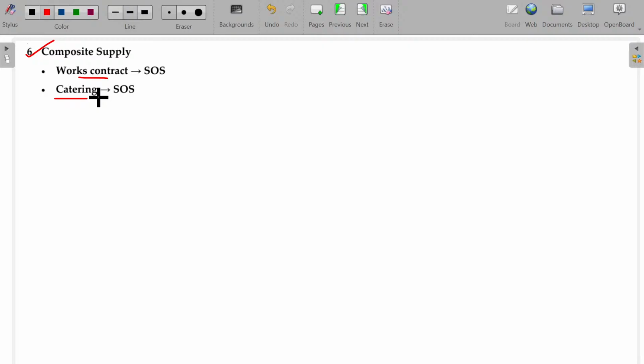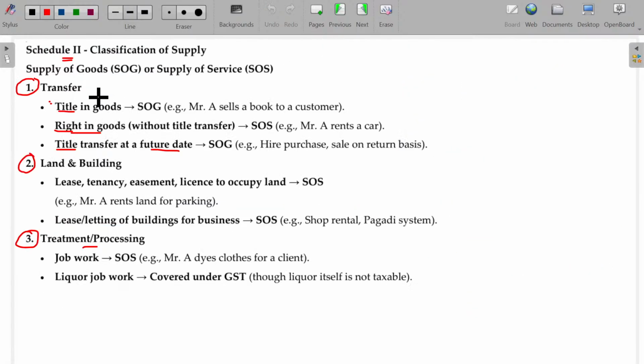Then what about work contract? Work contract also falls under supply of services. I want to do a false ceiling or small interior decoration, or install a modular kitchen in my kitchen. All of that will also come under supply of services. There may be a material component and an engineering component. The engineering component is supply of services, the material is supply of goods. But anyhow, it is non-divisible, billed collectively in a composite manner. Then this composite supply, these two, will always be considered as supply of services only. Clear? Hope you are now able to understand schedule number 2. Any doubts here?